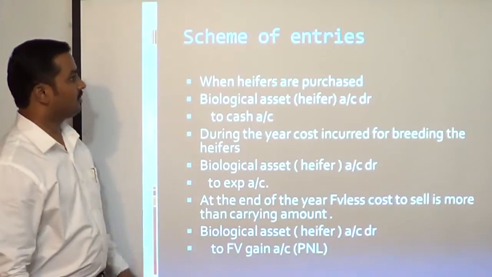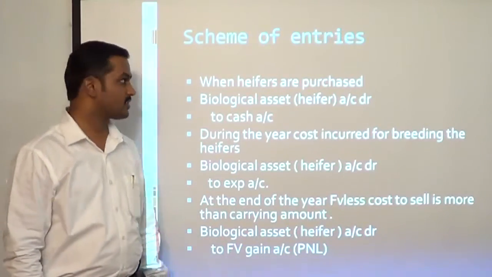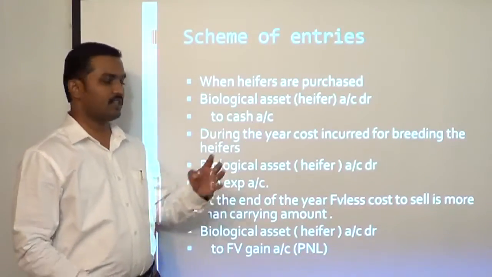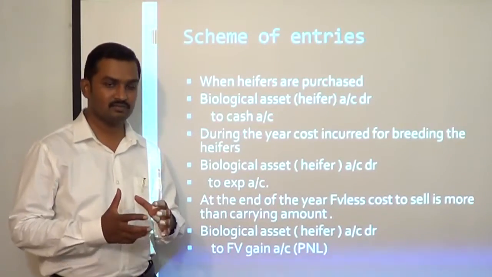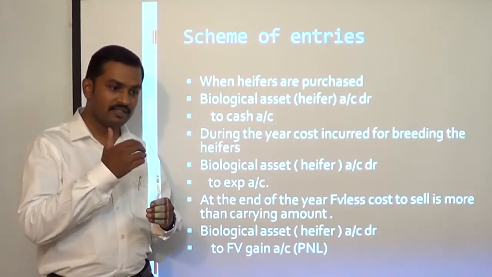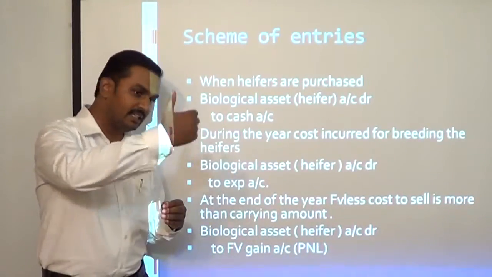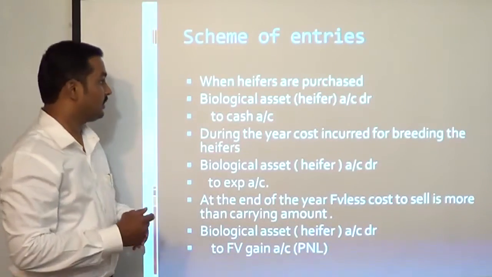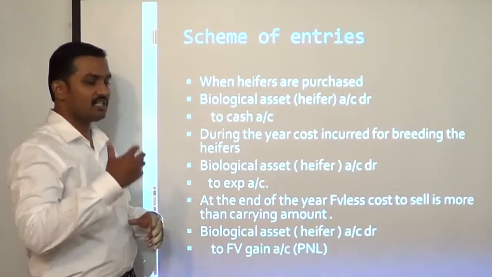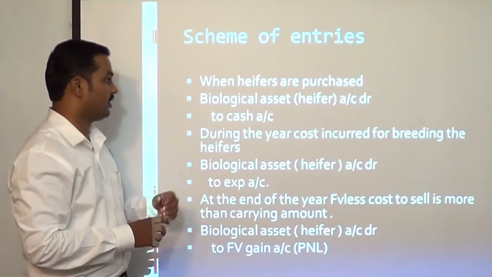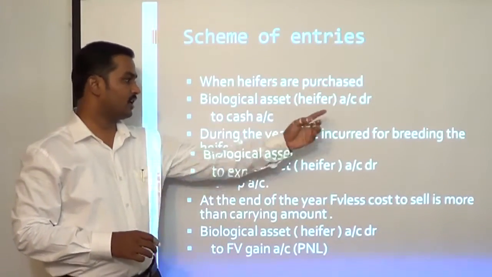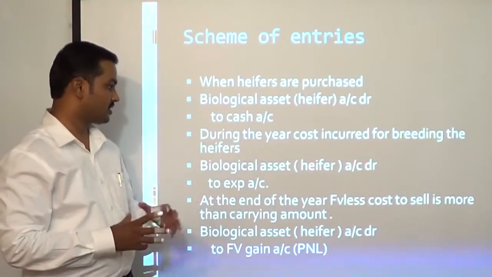Next. Now we will learn the scheme of entries relating to heifers. Now when heifers are purchased, now heifers do not give milk. Heifers will give milk once they are inseminated, and once they give birth to a calf, they become a milkable cow and then they will start giving milk. Okay. Now when heifers are purchased, let us say we are purchasing some heifers as well. Biological asset, heifer account debtor to cash is the entry we are going to pass.